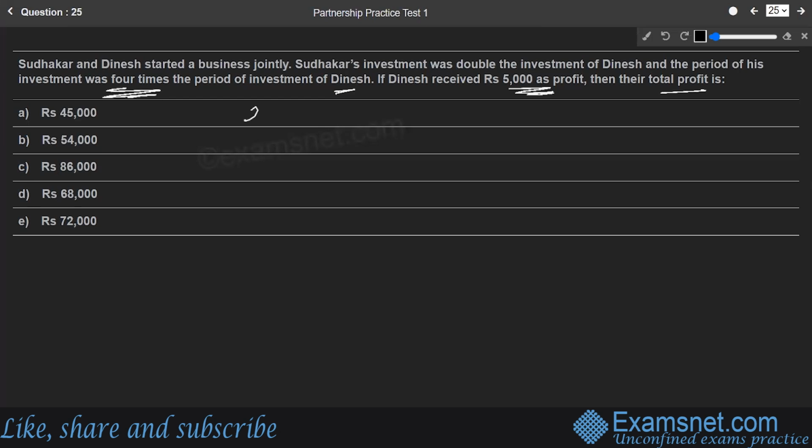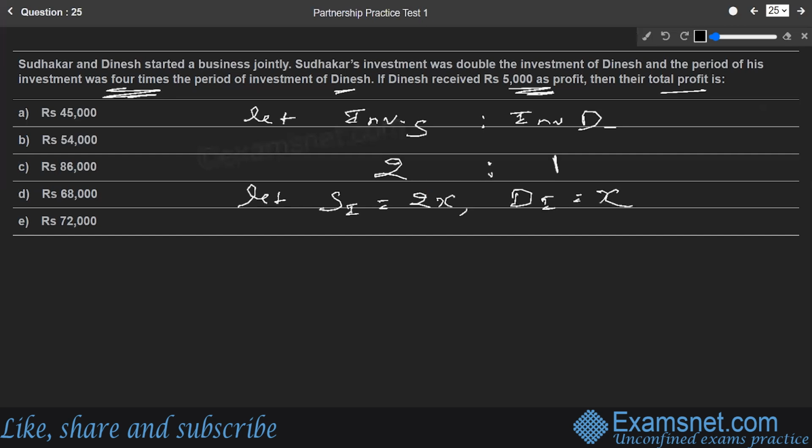Let us see what is the ratio given of the investment of Sudhakar to the investment of Dinesh. They say Sudhakar's investment was double of Dinesh. So the ratio of Sudhakar to Dinesh investment was 2:1. Let's say Sudhakar's investment was 2x and Dinesh's investment was x. Okay, 2x and x rupees.